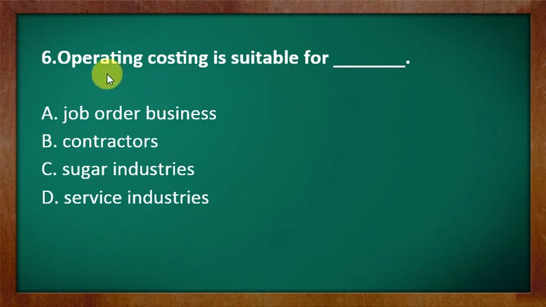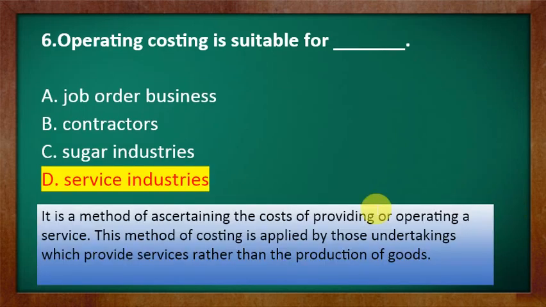Question number 6. Operating costing is suitable for dash. Option A, job order business. Option B, contractors. Option C, sugar industries. Option D, service industries. Again you have to solve this question by applying your mind and knowing exactly what operating costing is. Then only you can solve this question. So the correct answer is, of course, option D, that is service industry.